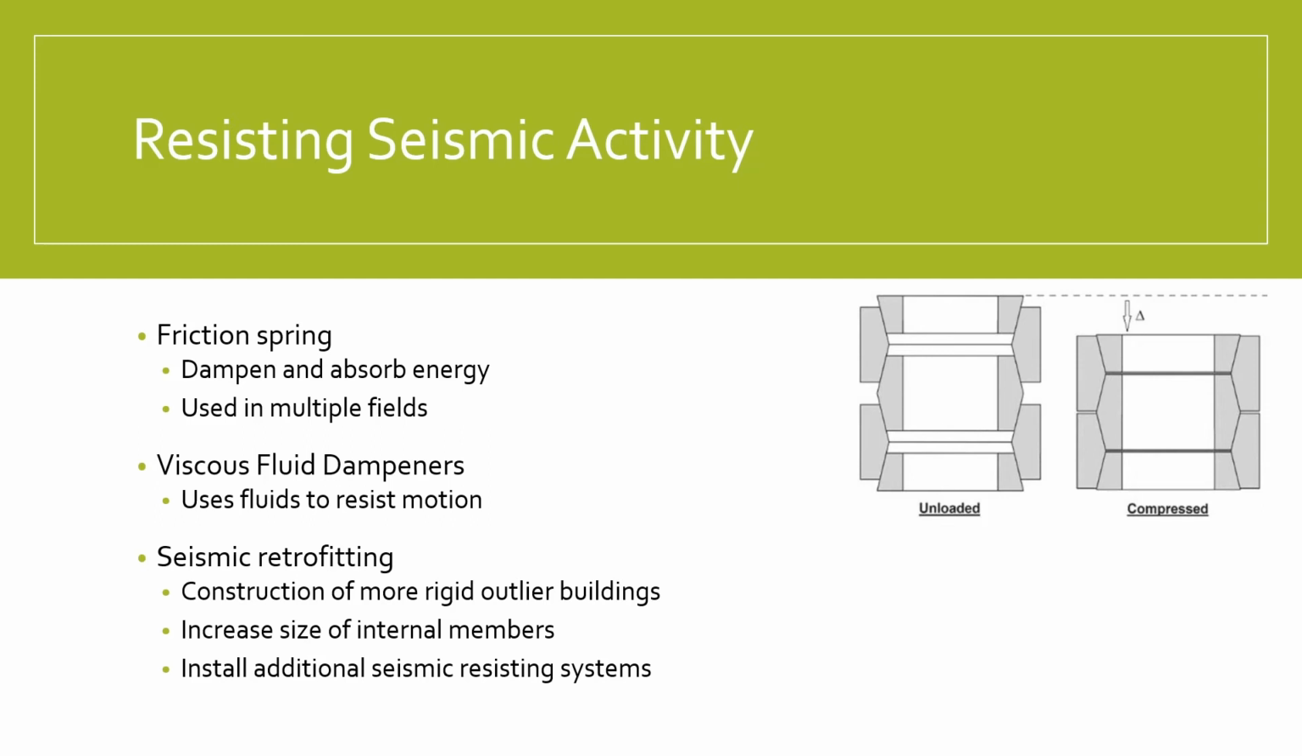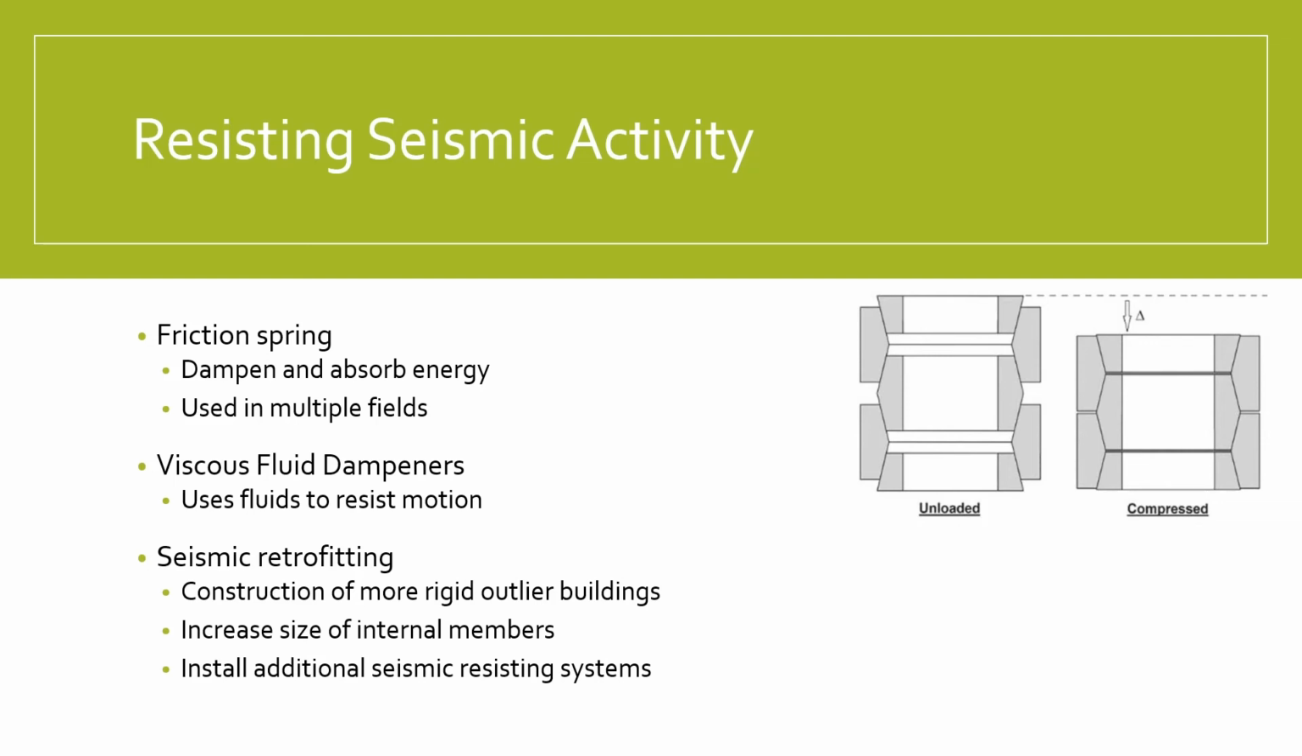Another type of dampener uses a viscous fluid to resist motion. This works in a similar way to friction springs, but using the motion of the fluids instead of the metal rings. Pistons are a good comparison, with compressible fluid within that can absorb some of the load.